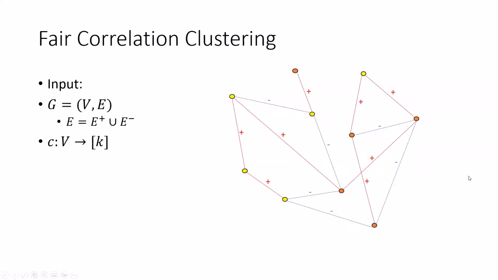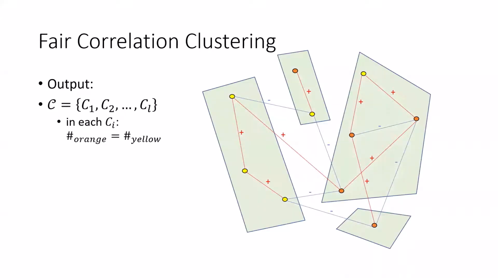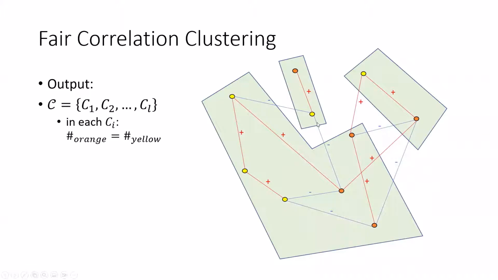In this work, we talk about fair correlation clustering. In the fair variant of correlation clustering, the input contains also a color function for the nodes. In this example, each node is either yellow or orange. The goal of the problem remains the same, but now we have another constraint. The number of nodes of each color in a cluster needs to be the same. So the solution used in the previous example is not valid anymore, because in this cluster we have 3 yellow nodes, but 0 orange nodes. So we need to change the solution. And you can see that this is indeed a valid solution because each cluster contains the same number of orange nodes and yellow nodes.